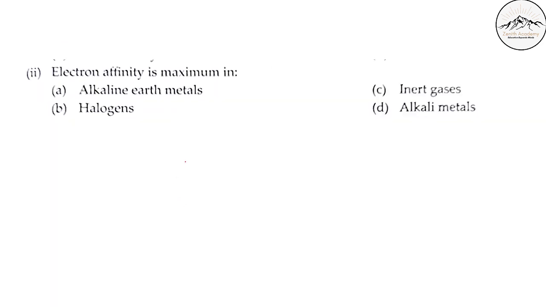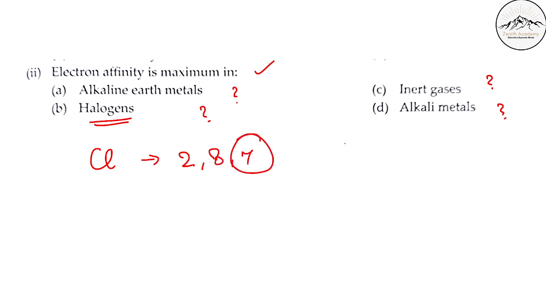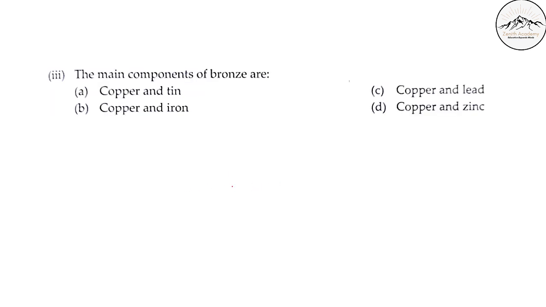Let's go ahead. Electron affinity is maximum in. Is it maximum in alkaline earth metals, halogens, inert gases, or alkali metals? Think. Yes, it is halogens. Halogens are fluorine, chlorine, bromine, iodine. If you take chlorine, it is 2,8,7. So it has 7 electrons in the outermost shell, so it has more affinity for that one electron. It has the highest affinity for this electron to get a stable electronic configuration. So halogen is the correct answer.